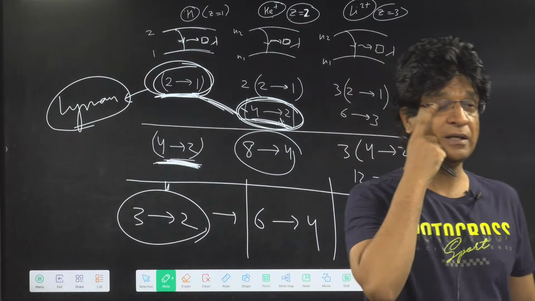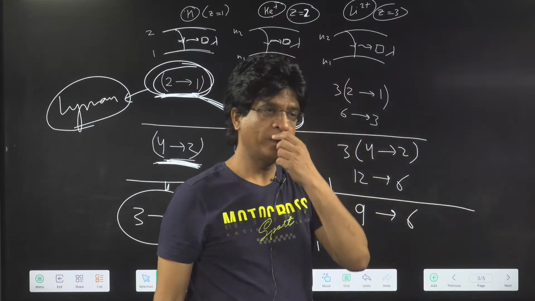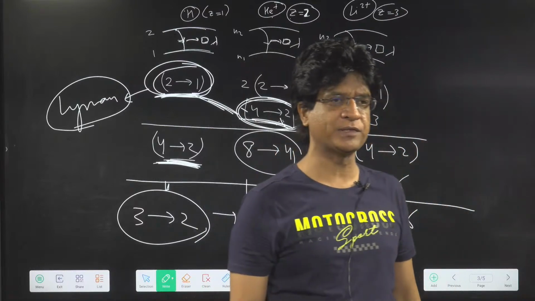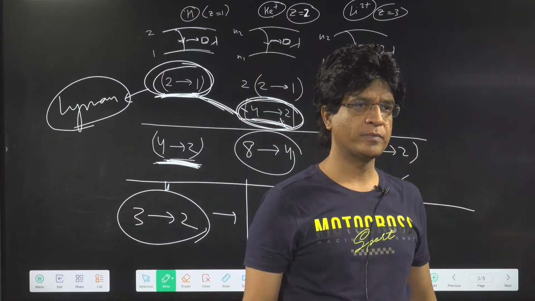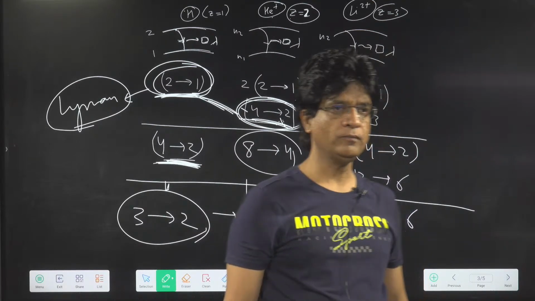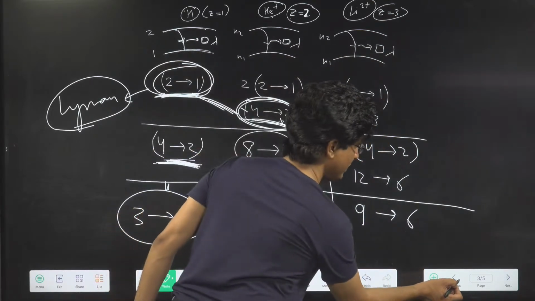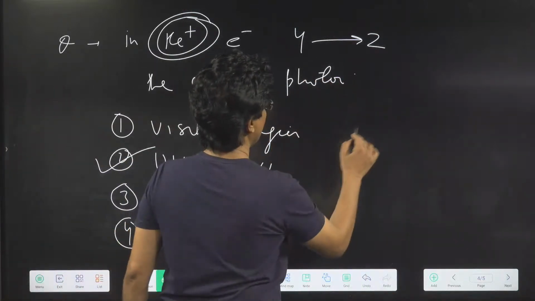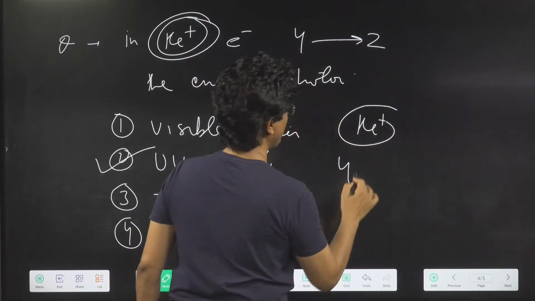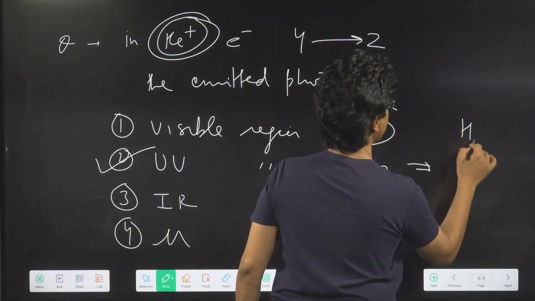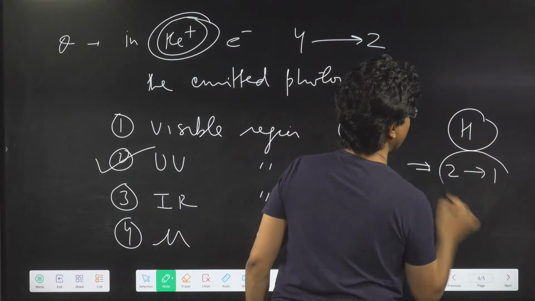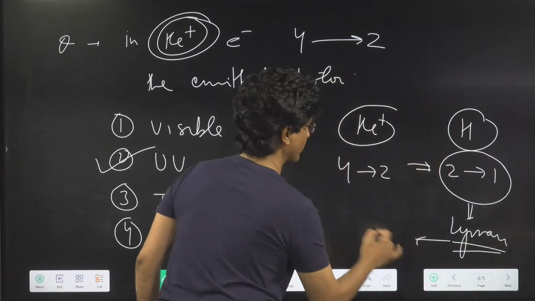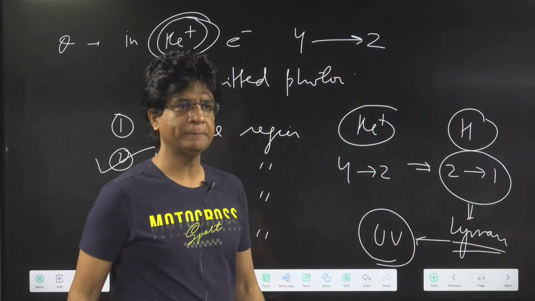This is He plus, not hydrogen. All that visible, four lines are visible, that is all for hydrogen, not for helium plus, not for lithium 2 plus. Everyone getting it? So be careful, be very careful. So this will lie in what? UV region, because for helium plus 4 to 2 means, for hydrogen atom, it will be 2 to 1, and 2 to 1 is going to lie in the Lyman region, and Lyman region is what? UV region. Are you getting it, everyone?